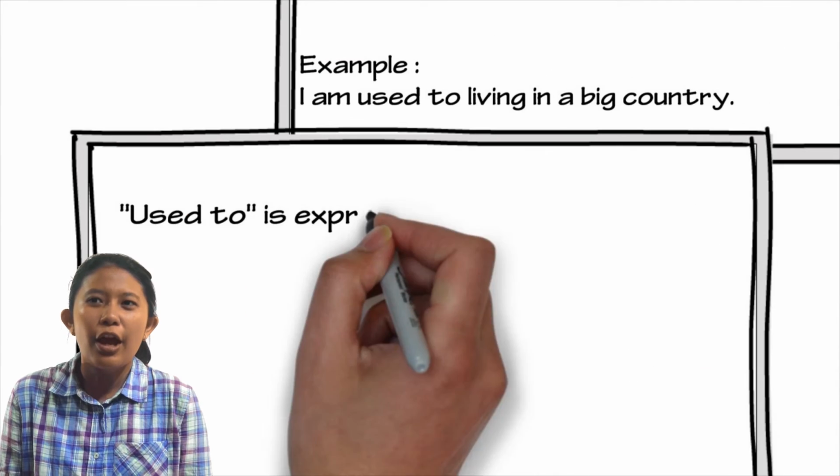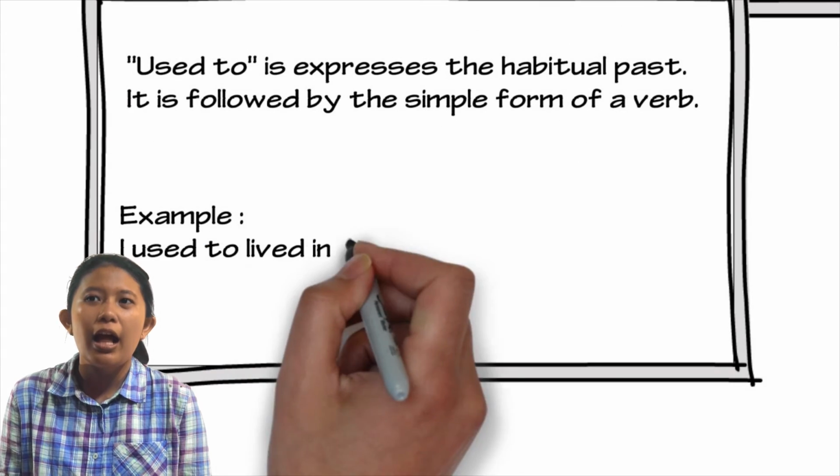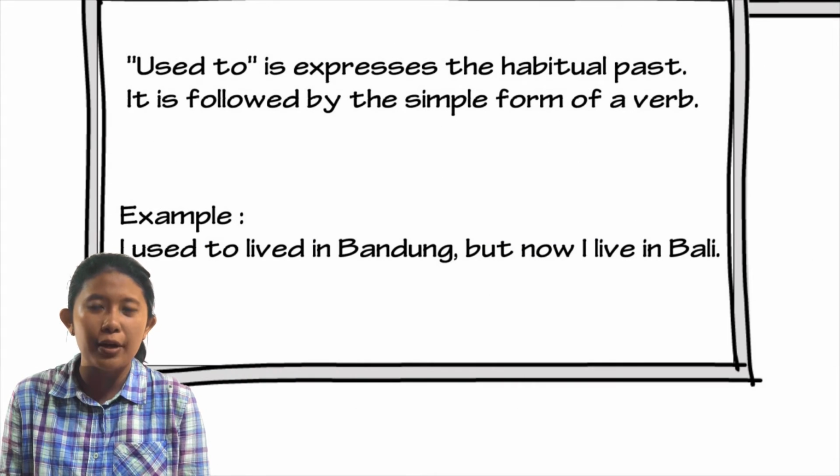Used to expresses the habitual past. It is followed by the simple form of a verb. Example: I used to live in Bandung, but now I live in Bali.